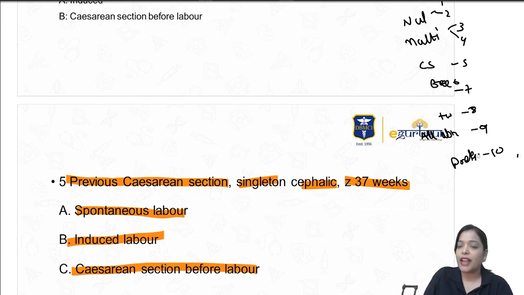So like this you can categorize. So nullipara is 1, 2, multipara 3, 4, caesarean section 5, breech is 6, 7, twins 8th, 9th is all abnormal lies, 10th is preterm, right?